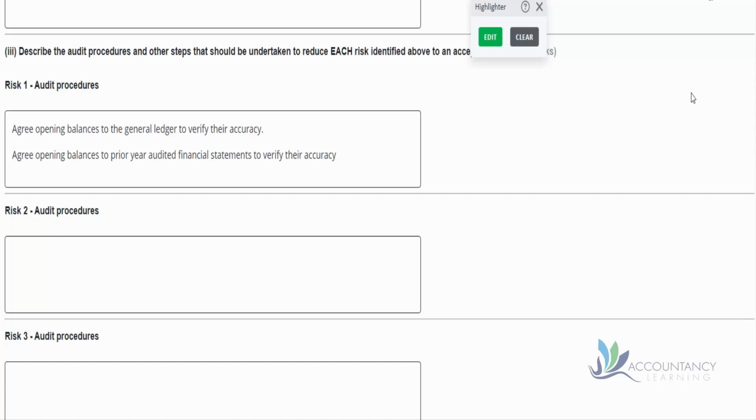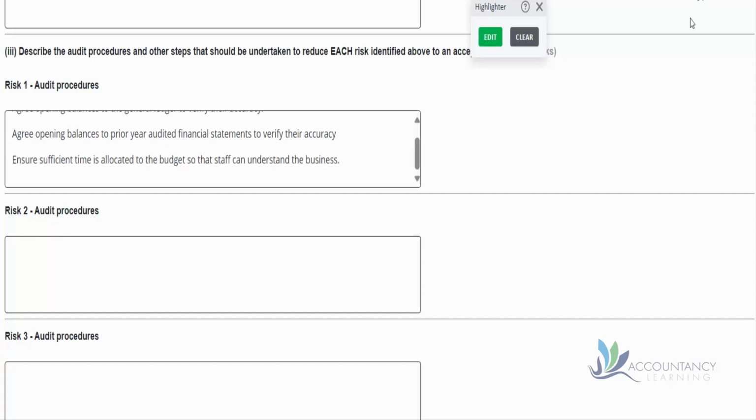But what about the detection risk? So this is a slightly different procedure now because this is perhaps a bit more of an all-encompassing issue that we need to deal with. Because remember, we said that any number could be wrong because of this. So we need to ensure there's enough time allocated to the budget so that all the staff can spend that time understanding what's going on in the business and how it works.